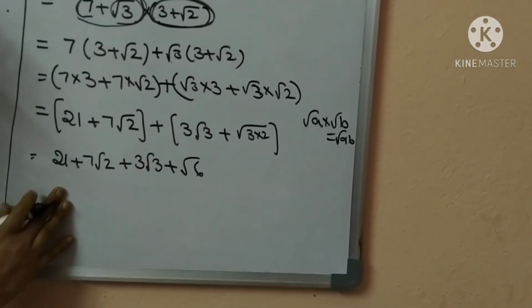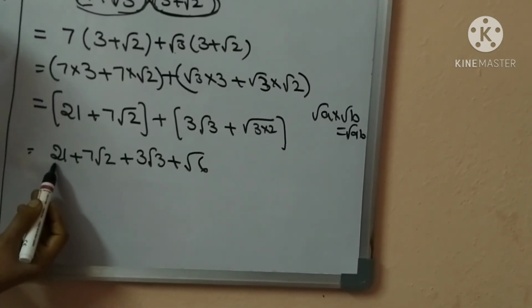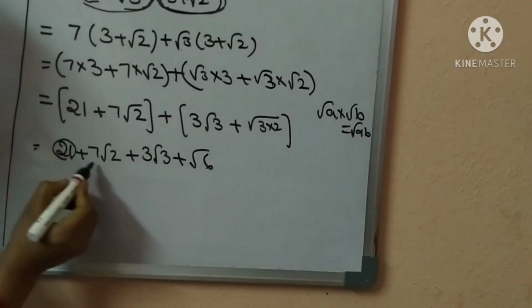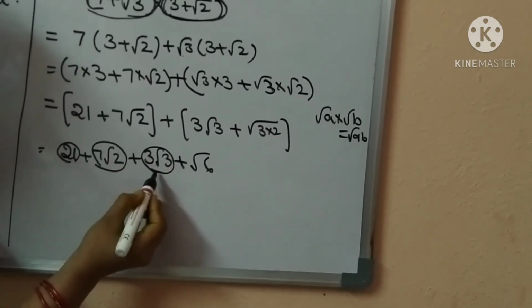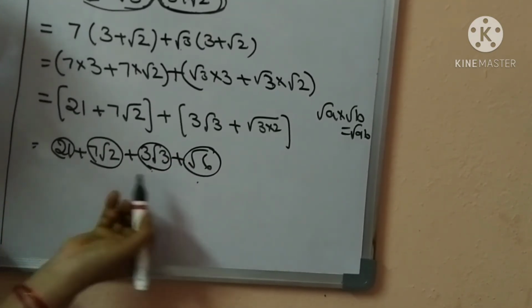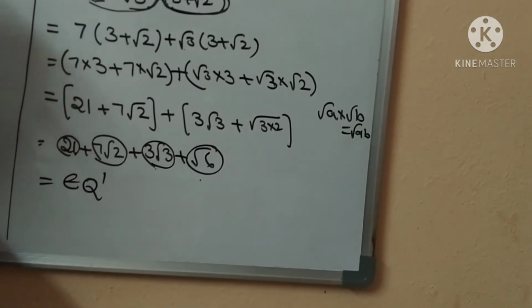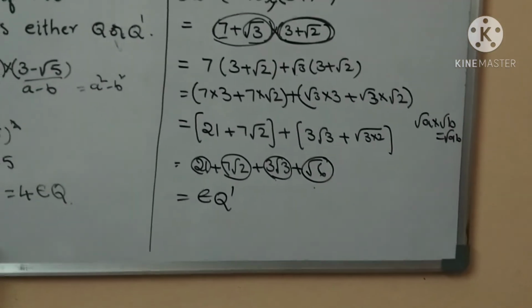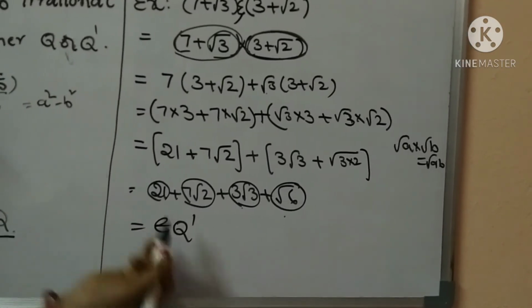In these terms, are any like terms adding, or any single digits or rational numbers? Here are different numbers: 21, 7 root 2. Are there any other root 2 numbers? No. Any other root 3 numbers? No. So it is root 6. Any other numbers? No. So that belongs to irrational numbers. Did you understand, children? The product of two irrational numbers will be either a rational number or an irrational number.